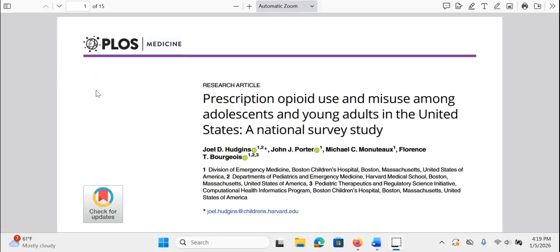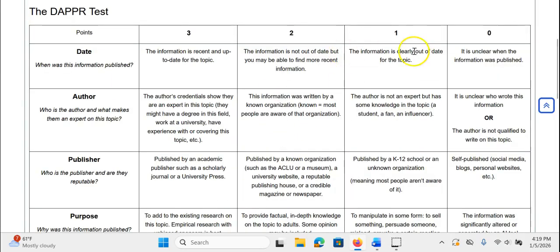Hello, everyone. Okay, let's figure out how to score one complete source on the DAPPR test. So I'm going to be using this rubric right here. I will be bopping back and forth between tabs to kind of show you. But the first thing we want to do is figure out our date, right? So we need to figure out when it was published and then we'll score it.